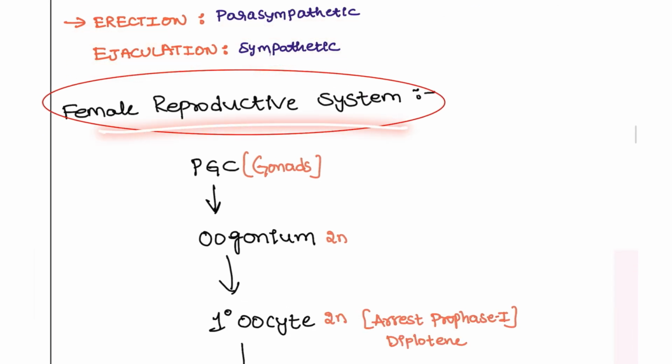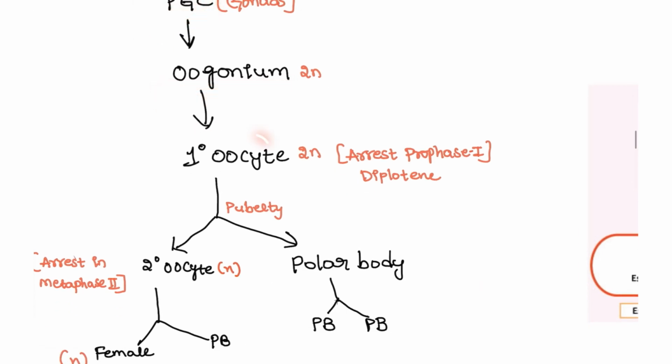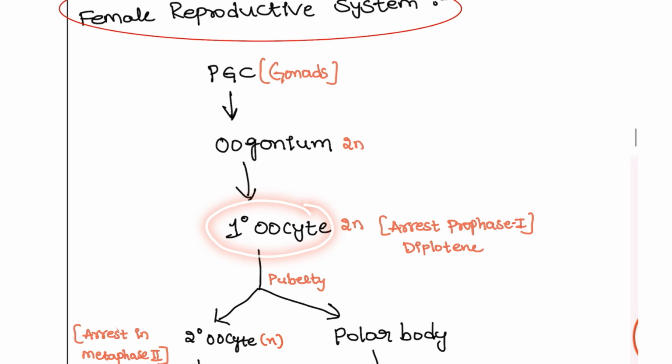Female reproductive system. Again, gonadal cells will produce the oogonium, and these oogonium produce the primary oocytes. This is happening during the birth only, or in the intrauterine life only. The primary oocyte will be arrested. At what phase? At the prophase 1 diplotene stage, the primary oocyte is going to be arrested.